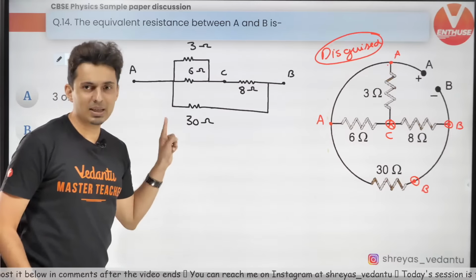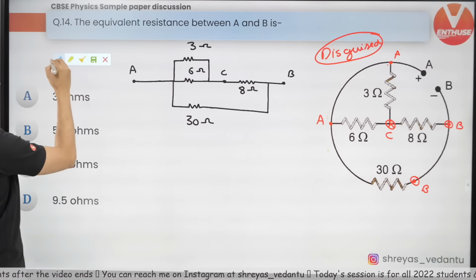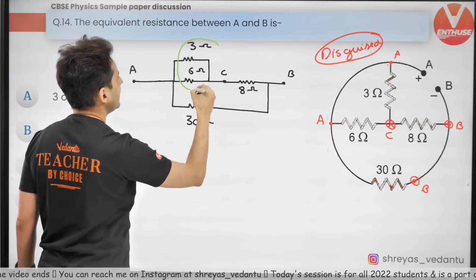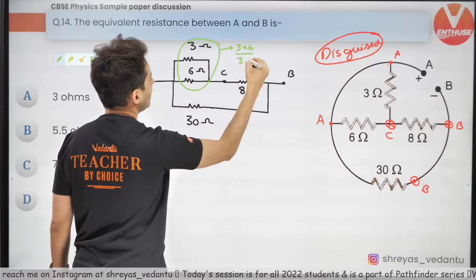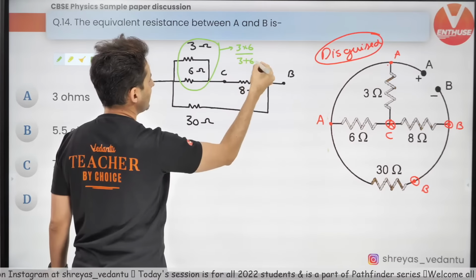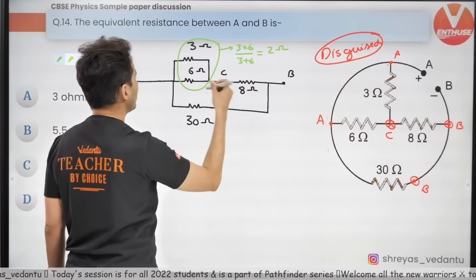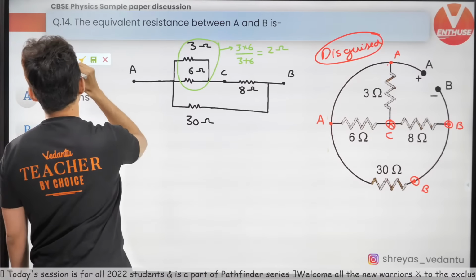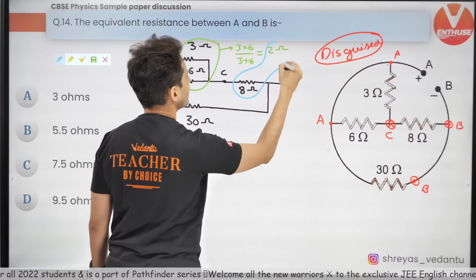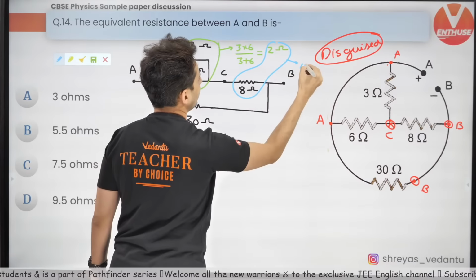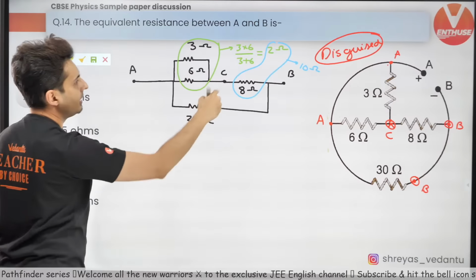Now this is a very simple circuit, an easy circuit now. Just mark the potentials and you will get the answer. First of all, the equivalent of 3 and 6 will be 3 into 6 divided by 3 plus 6. 6 threes are 18, 3 plus 6 is 9, 18 by 9, 2 ohms. 2 plus 8 ohm, these are in series. That will become 10 ohm. 10 and 30 are in parallel.